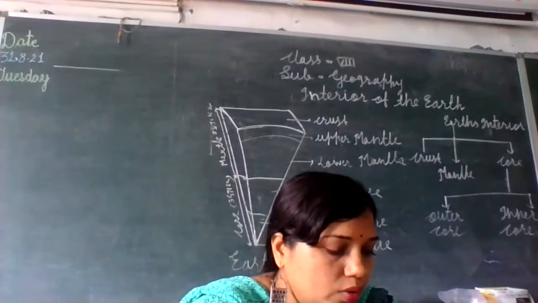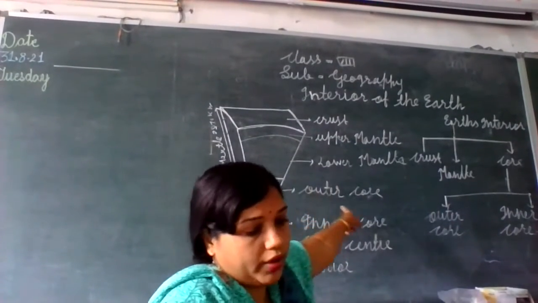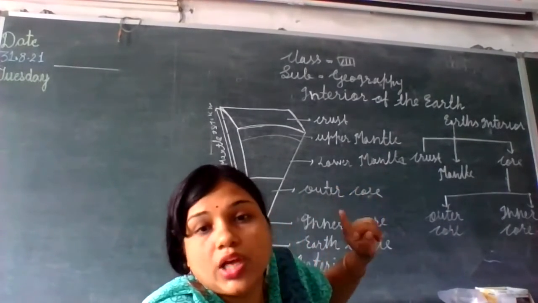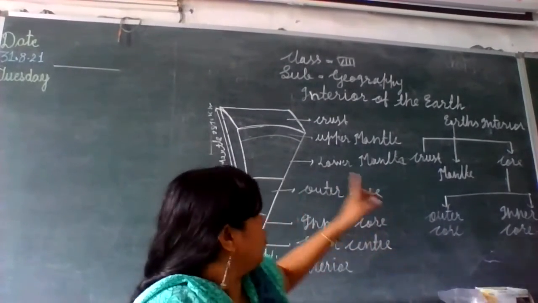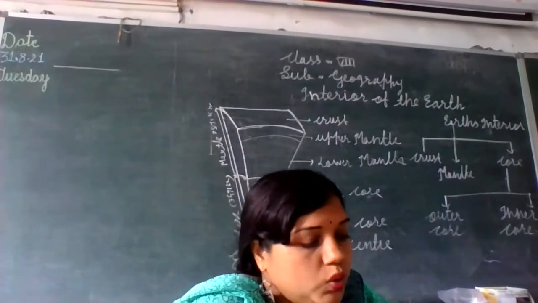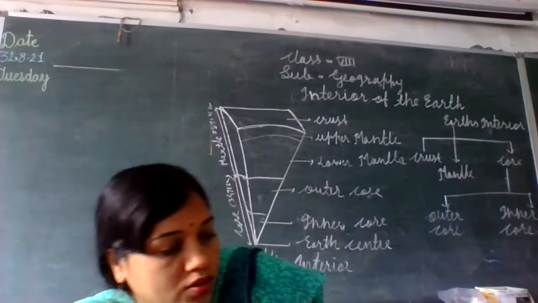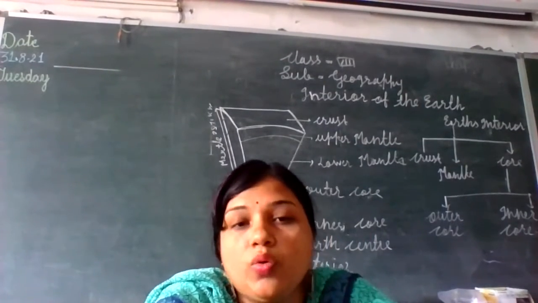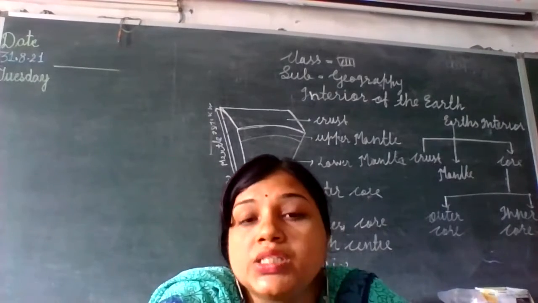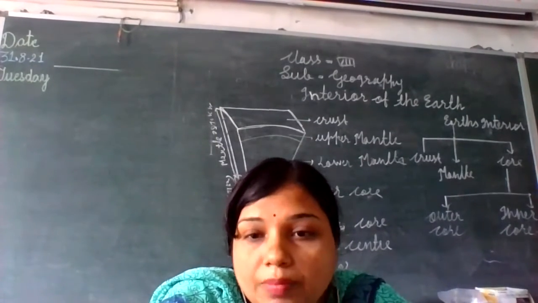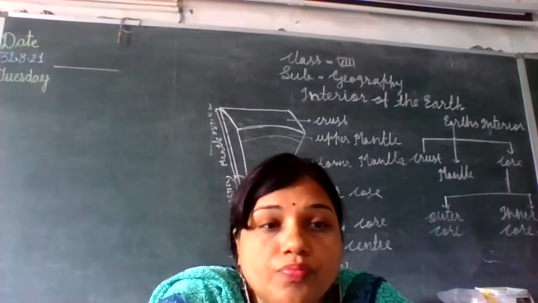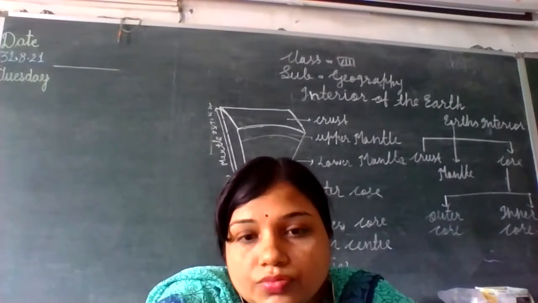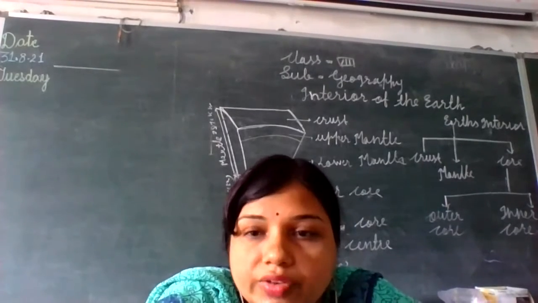Now see the outer core. This outer core extends from around 2,900 kilometers to 5,100 kilometers. In the previous lecture, I told you there are three types of seismic waves. The first are the primary waves, or P waves, the second are the secondary waves, and the last are the L waves, the tertiary waves.